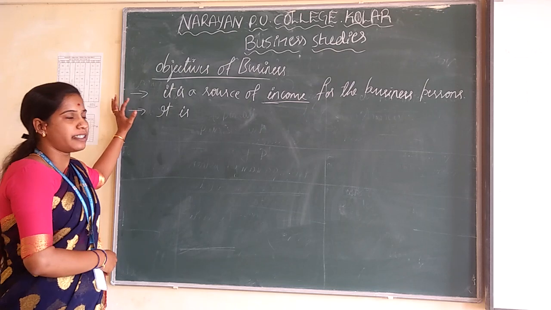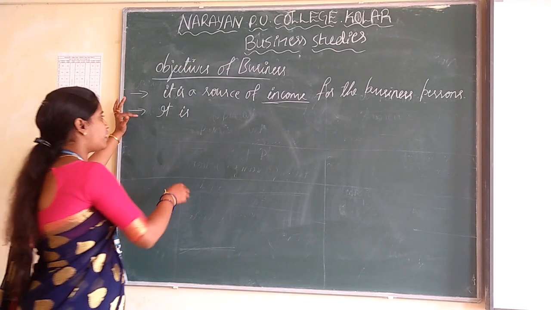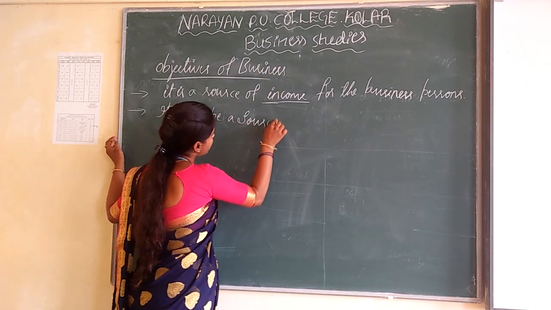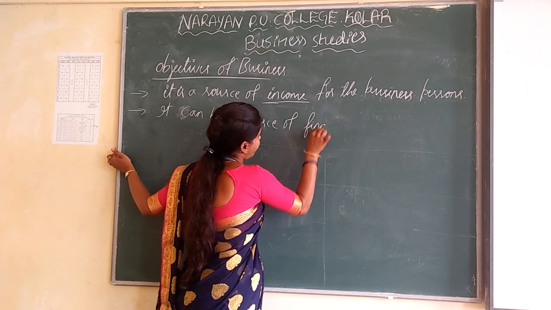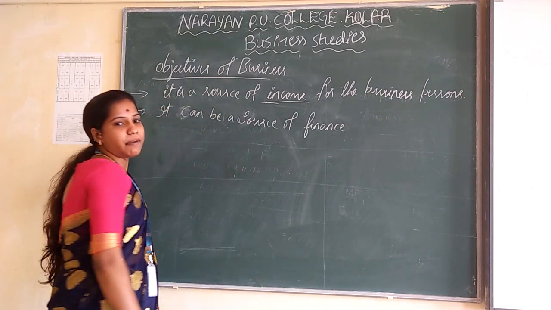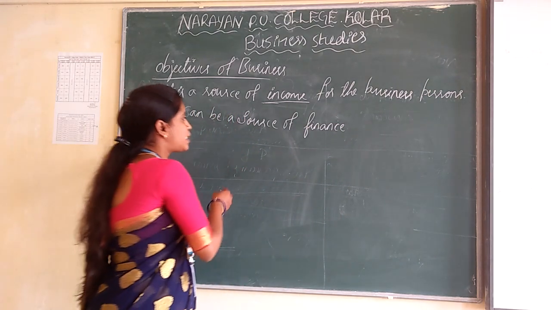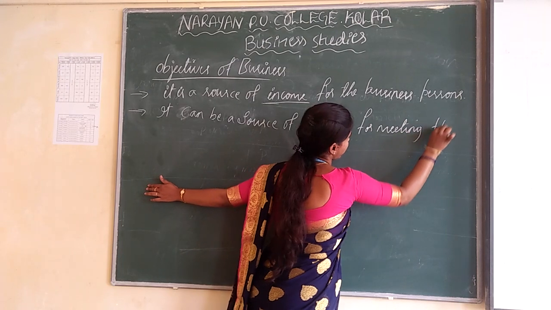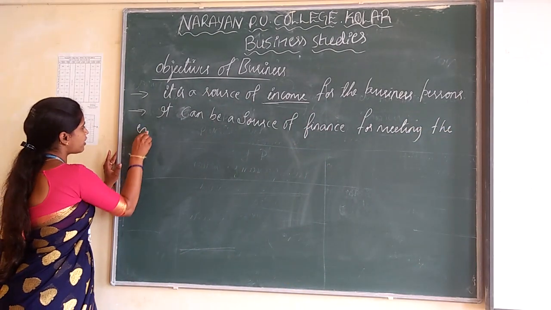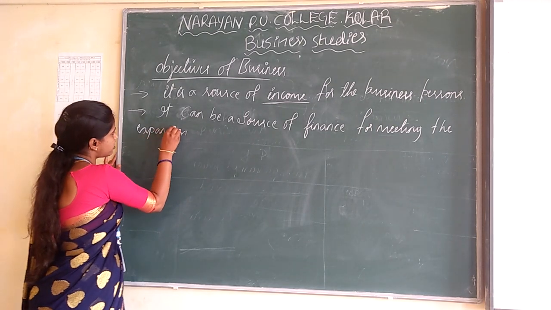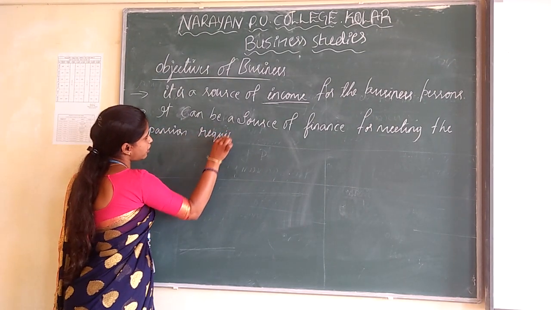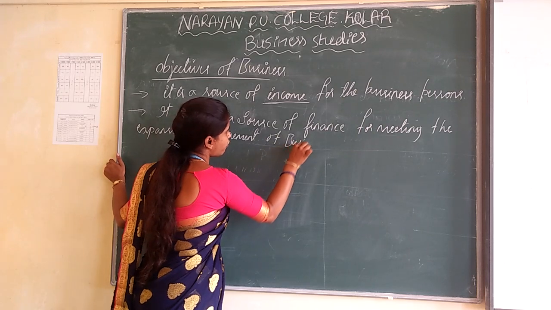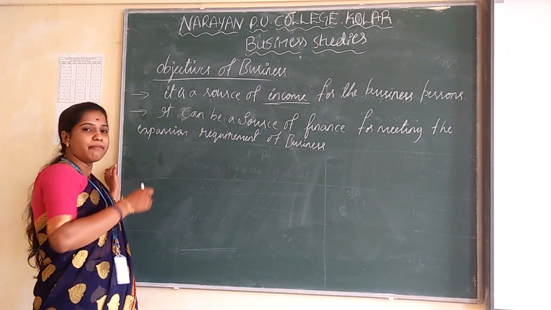The second point of the objectives of business is that it can be a source of finance for meeting the expansion requirement of business.